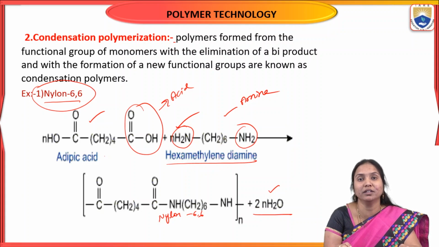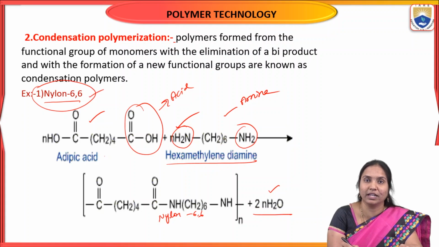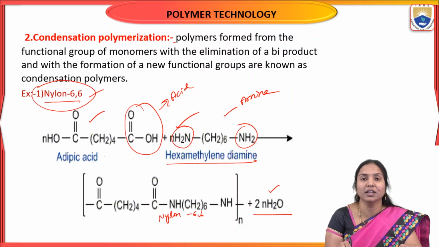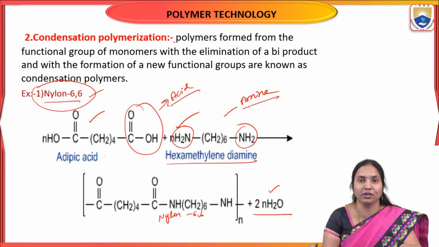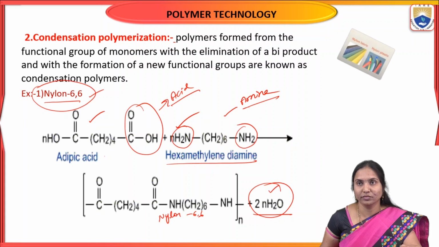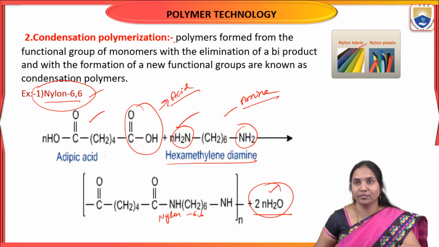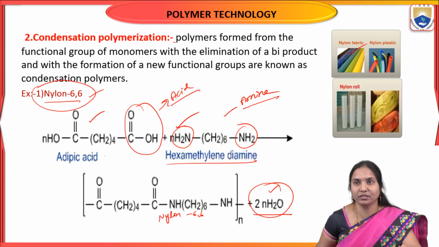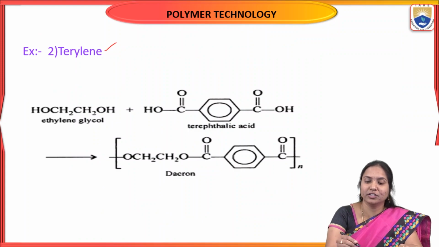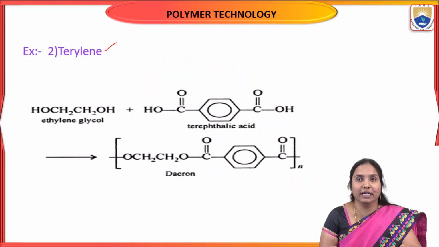But in addition polymerization, no byproduct is eliminated. That is the main difference between addition and condensation polymerization. So hexamethylene diamine and adipic acid combine to give nylon 6,6. The two different functional groups are the amine group and the acid group, and the byproduct is the water molecule. This is the nylon rolls used in the textile industries. The second example of condensation polymerization is terylene.